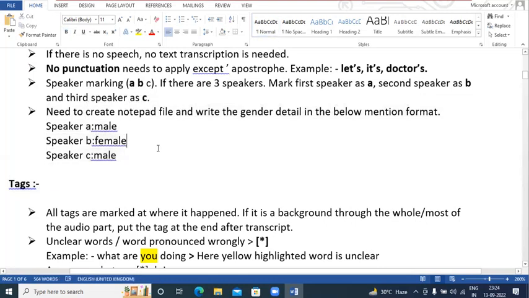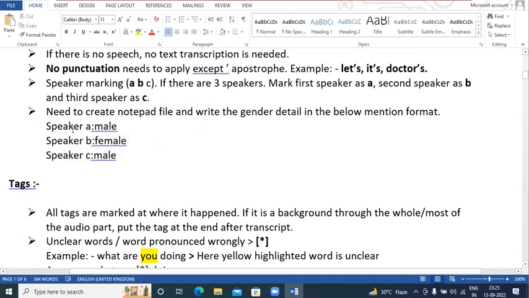And we also need you to give one notepad file. For example, we will give you one audio and one text file. You will complete the transcriptions in the portal, and when you complete the transcriptions in the application, you need to export one file. That complete file we can call the final output file. You just need to share that output file with us, and also share one notepad with us.